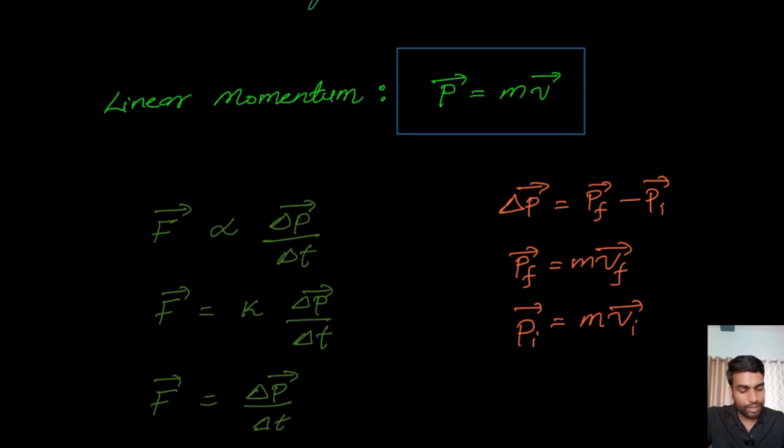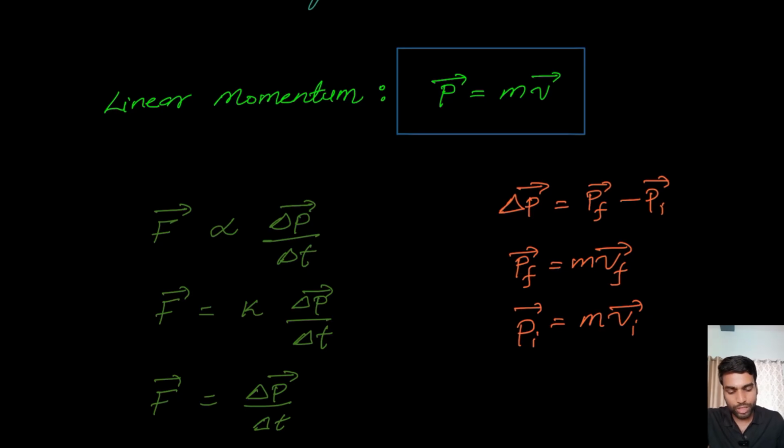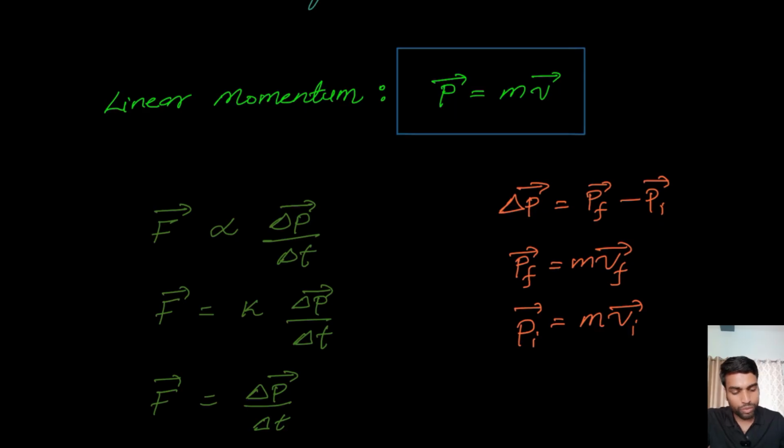The rate of change of linear momentum means you divide delta P by the time duration, so that's written here, delta P divided by delta T. You may wonder what this delta represents. Delta is an operator for change.